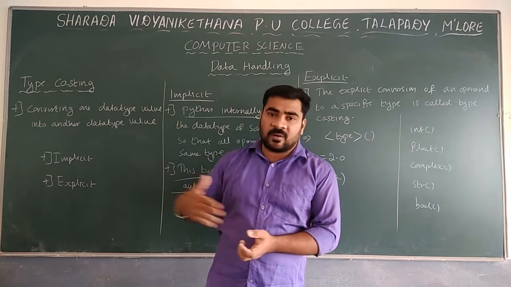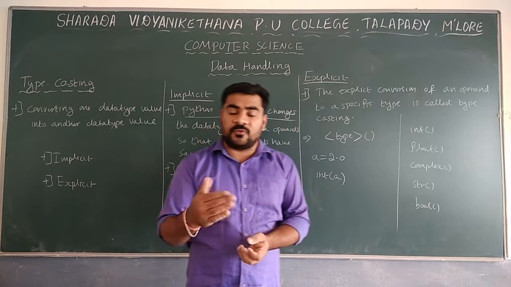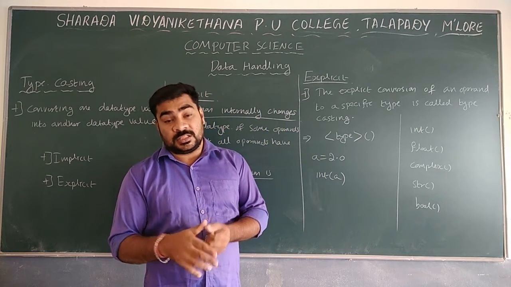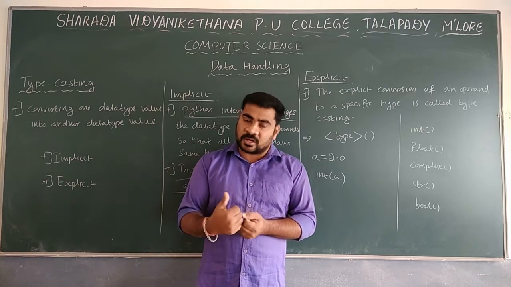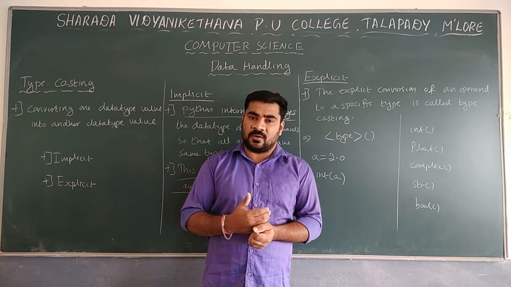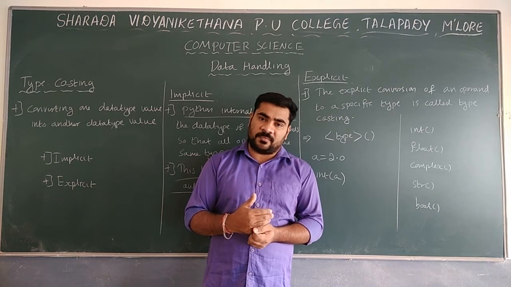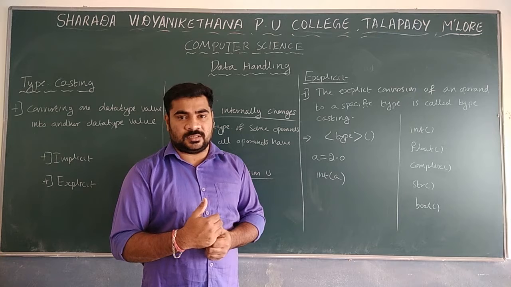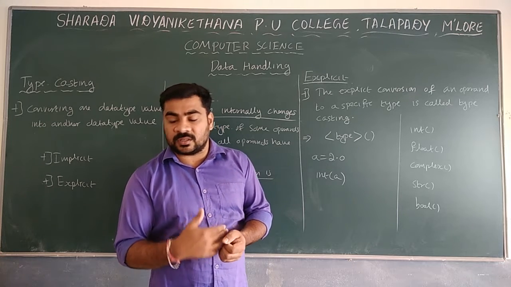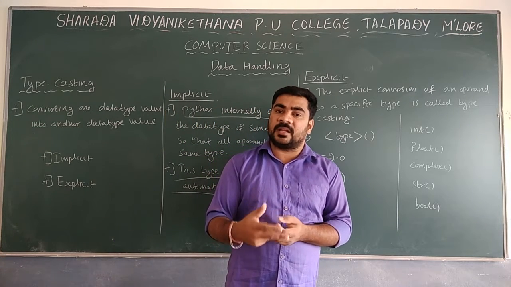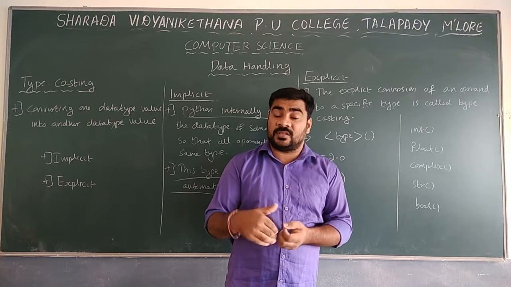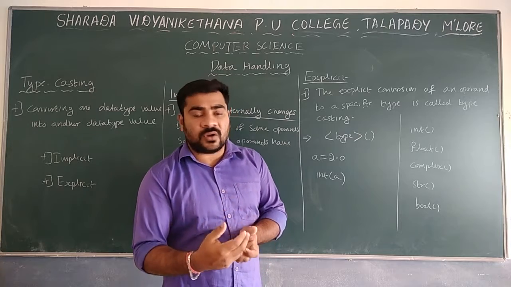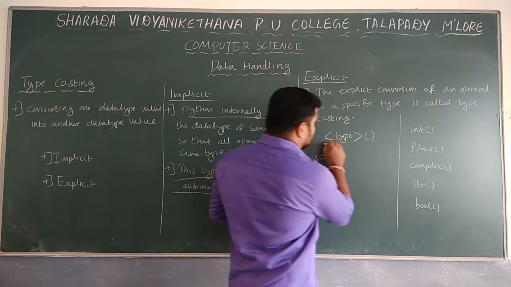Internally it happens automatically, but externally, sometimes we want to convert one data type into another to perform some operations. At that time, we have to use explicit conversions. Explicit conversion converts the data into the specific data type which you specify. Whenever you want to convert the data type, you have to use this syntax.